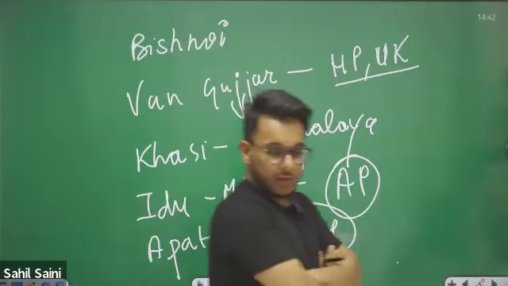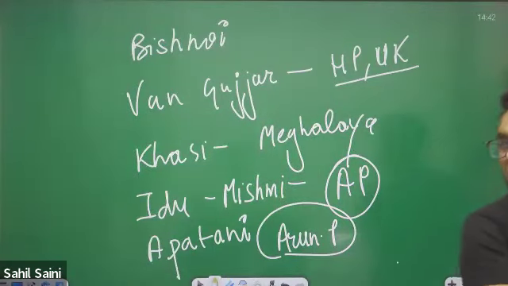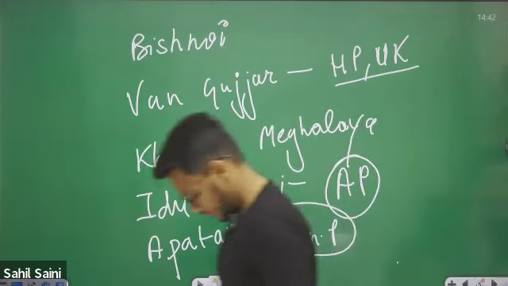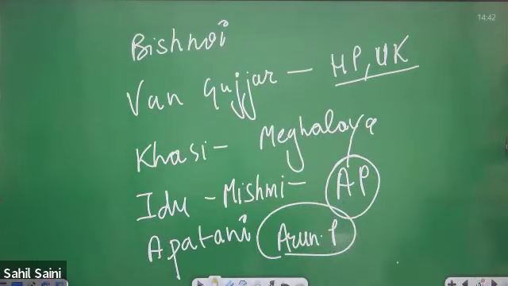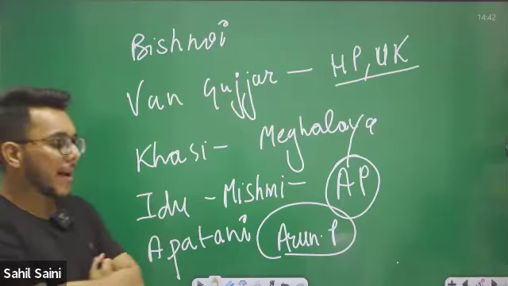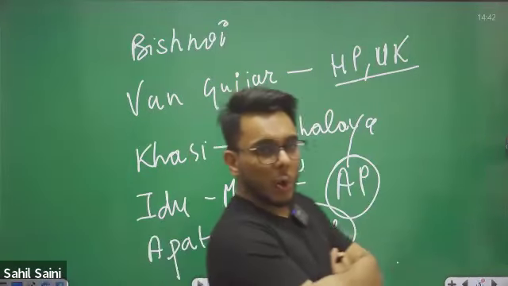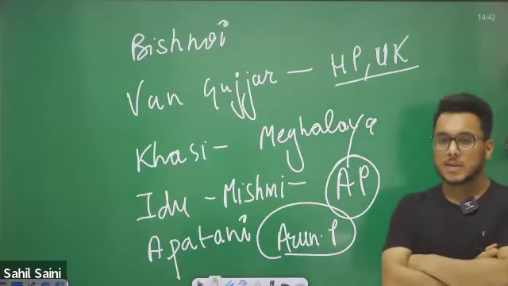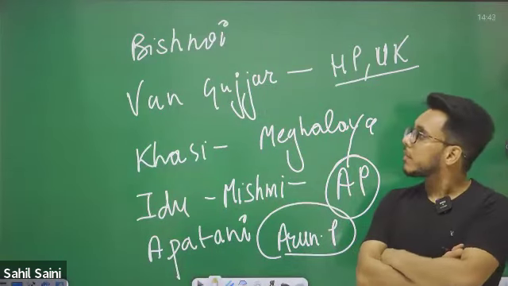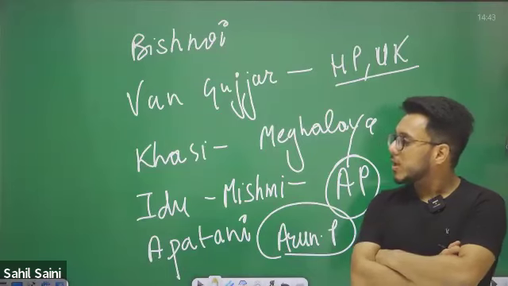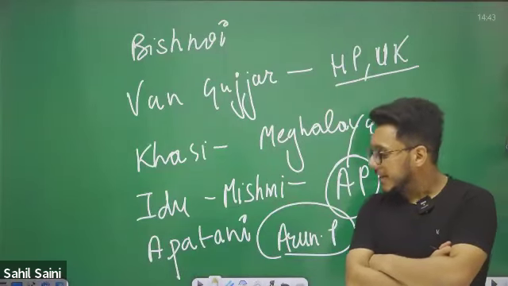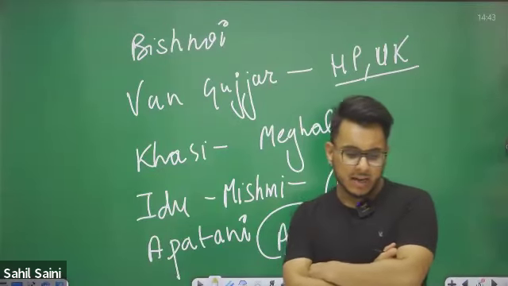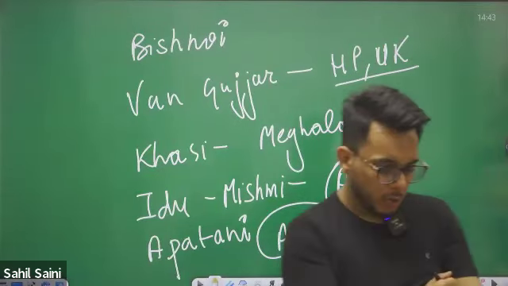Okay. So they are popularly called eco-warrior tribes. Why are they called eco-warrior tribes? Because of the role they play in conservation of environment and ecology. So Maldharis, Bishnois, Van Gujjar, Khasi, Idu Mishmi, Apatani. They are the major ones, and they have been in the news also.